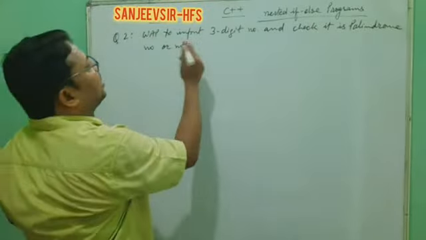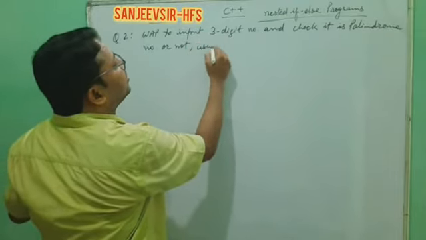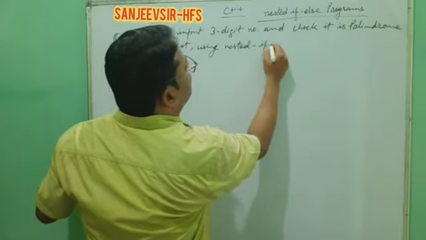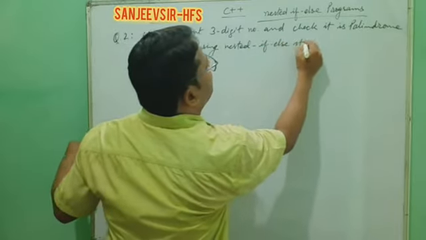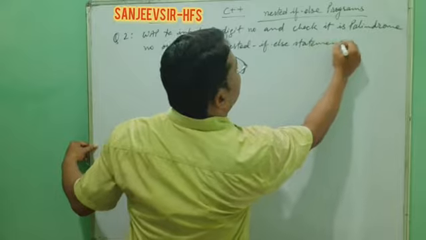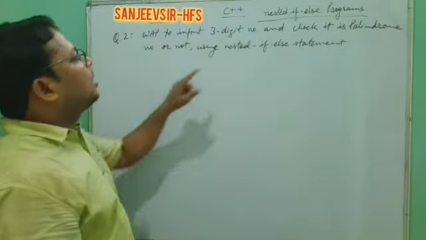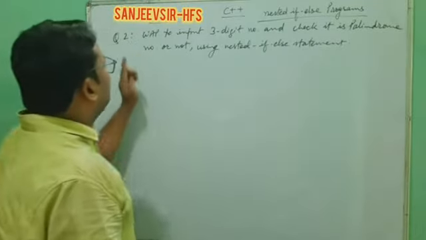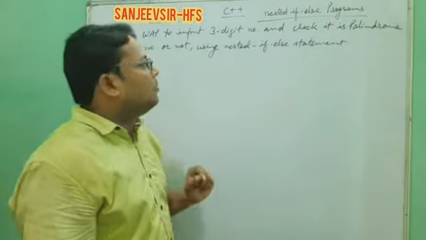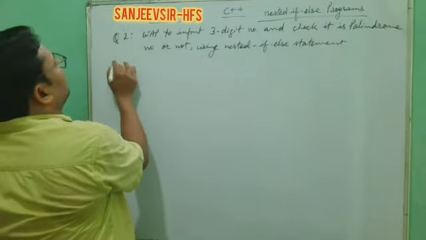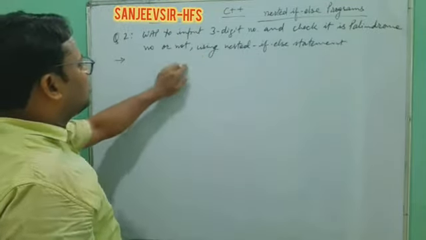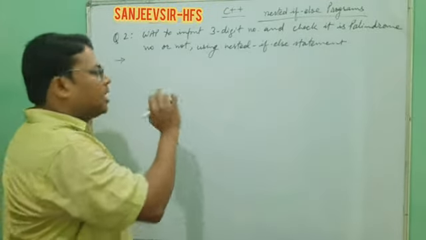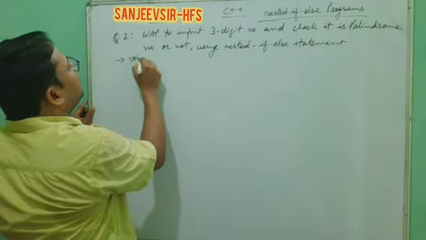And sometimes it is written here, comma, using nested if else statement. Sometimes a question like this states which type of control statement you have to use. Now here we have to input any 3-digit number and check it. First we will start writing: hash include iostream.h, conio.h. You will write both of these two lines. I start from void main.